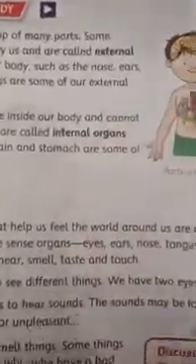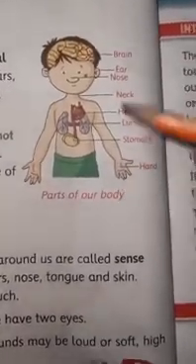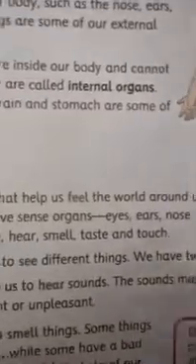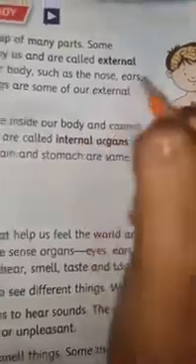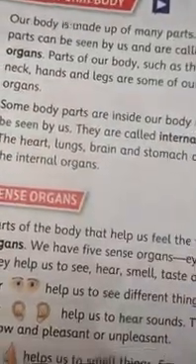Now children, what is the meaning of the external organs? The part of a body which we can see by our eyes is known as the external organs. Now which are the external organs? Nose, ears, neck, hand and legs are some of our external organs because we can see them.